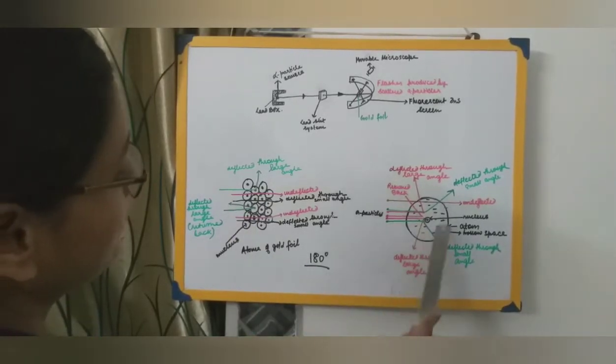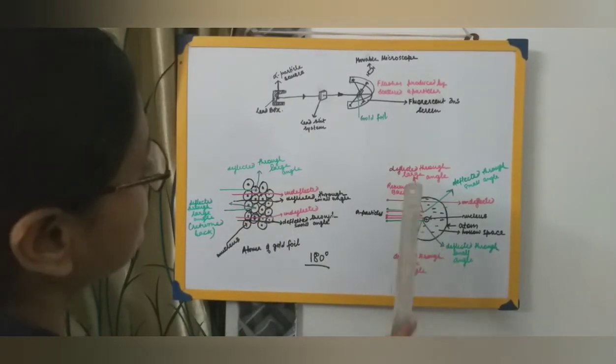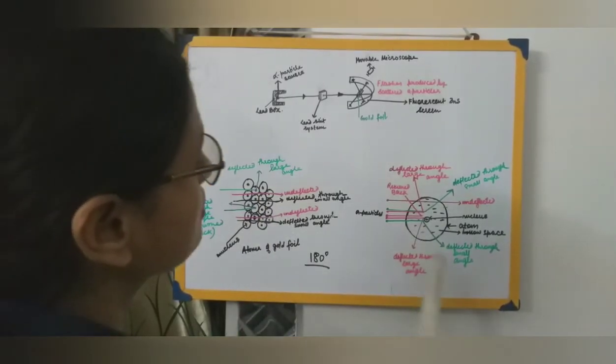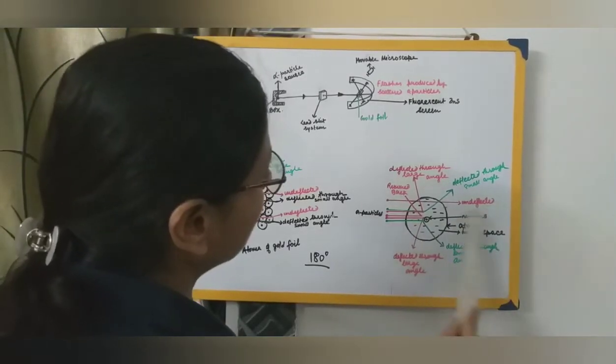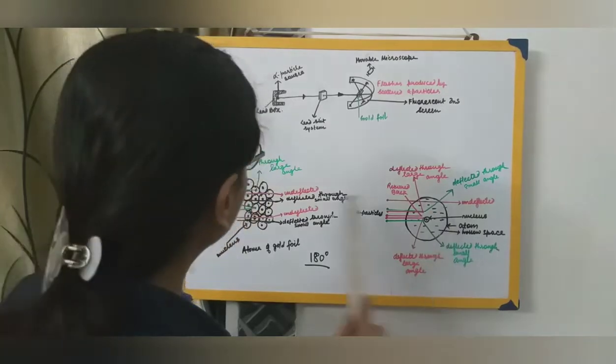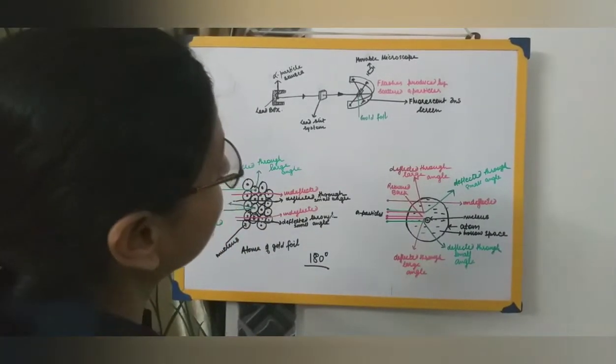So the same thing, I have shown many atoms over here, and the same thing is shown with a single atom. Most of the rays passed through this single atom undeflected.